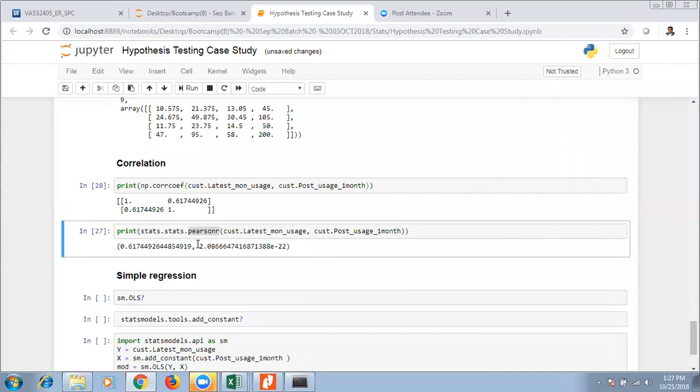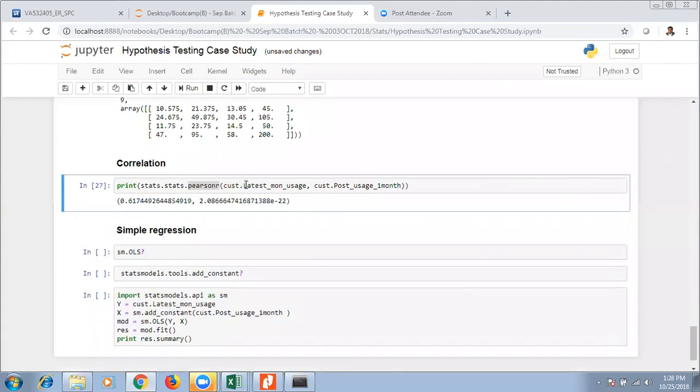So end of the day, what I'm explaining here is, if I'm looking at a 95% confidence level, my p-value should be less than 0.05 if you want to reject the null hypothesis. With the coefficient function, we have to put in another function for getting the p-value. So to avoid the confusion, probably I'm deleting this so that you will be able to understand. So that is another approach to calculate the correlation coefficient value. Does this make sense? Any questions?